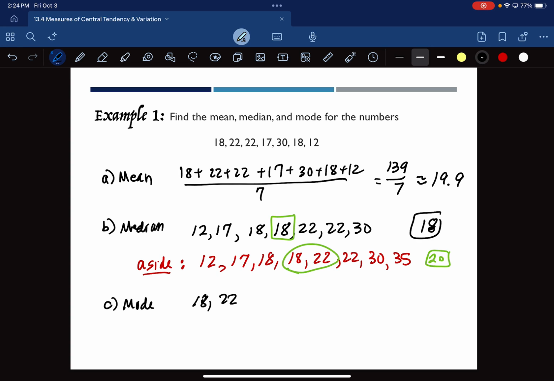Okay, everybody good? Okay, these are pretty straightforward calculations. We need that mean though, because we're going to use it for something, and we need that median. Those values we're going to use in some further calculations later on down the road. So it's important that we know how to do them.